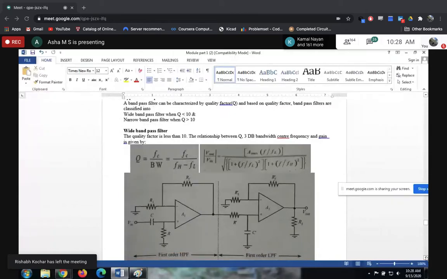So guys, no difficulty here. Already we have understood the first order high pass filter circuit, and the first order low pass filter. So just write these two. Once you memorize them, instead of writing V in for the low pass filter, just connect it to the output of the high pass filter. Your circuit is ready. Got it? Now what is it that you have to remember and write here?